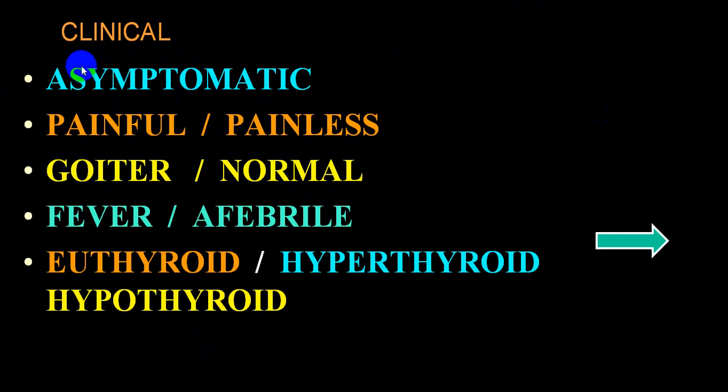In bacterial infection, fever is a common symptom, and along with fever, you can have a lot of other symptoms like weakness, fatigue, headache, body ache, etc. And the subacute and chronic varieties are usually febrile. As far as clinical stage is concerned, it can be euthyroid, hyperthyroid, or hypothyroid, any one of these. The end result is usually hypothyroid.